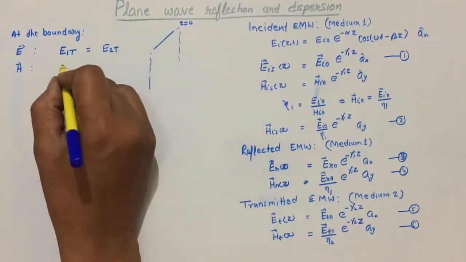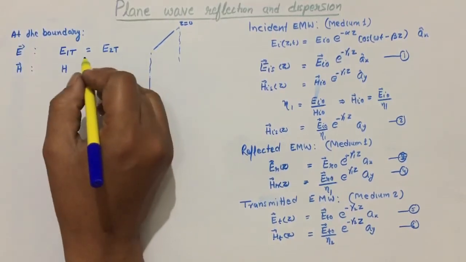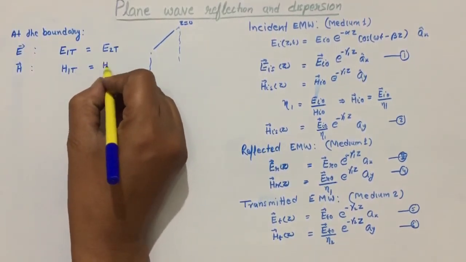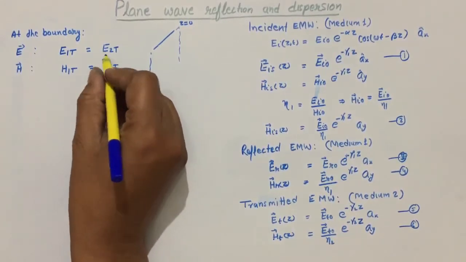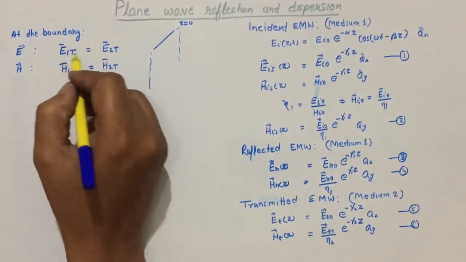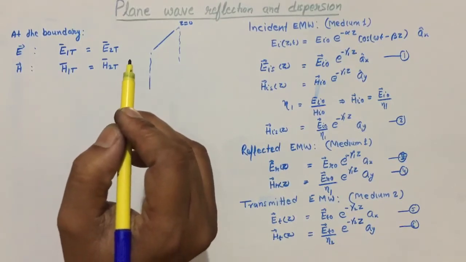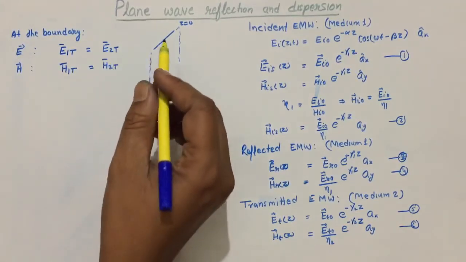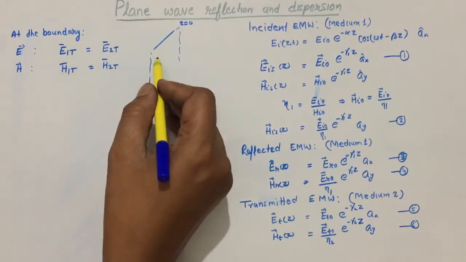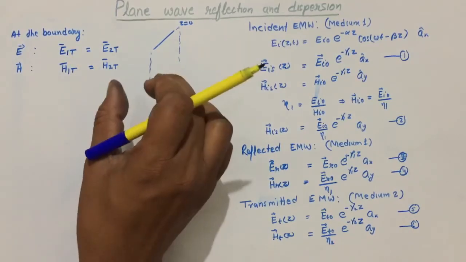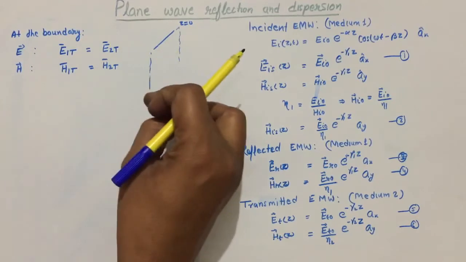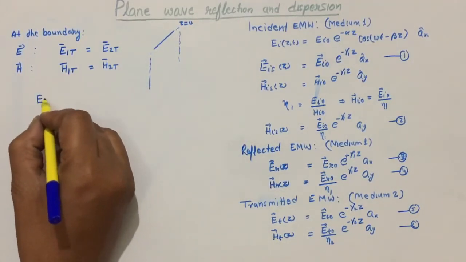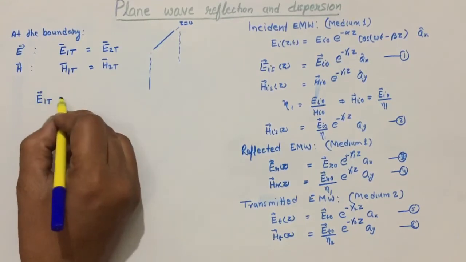Similarly, when it is source free, there is no charge at all, then in that case H1t will be considered equal to H2t. We can consider this, and if it is considered, in that case E1t combines the incident and reflected wave.